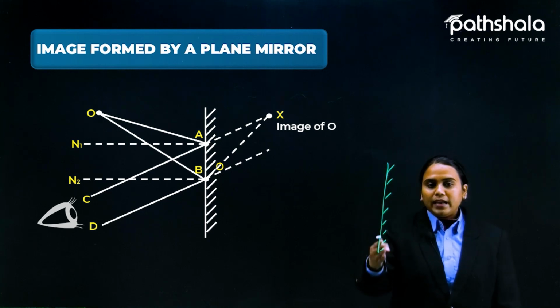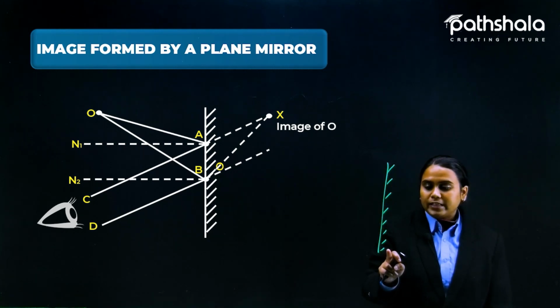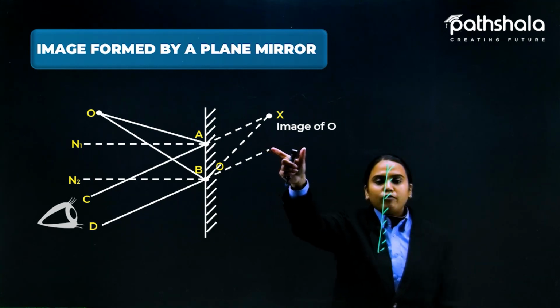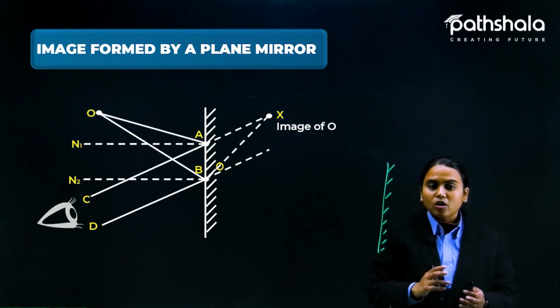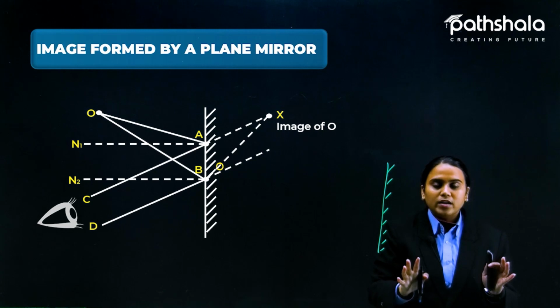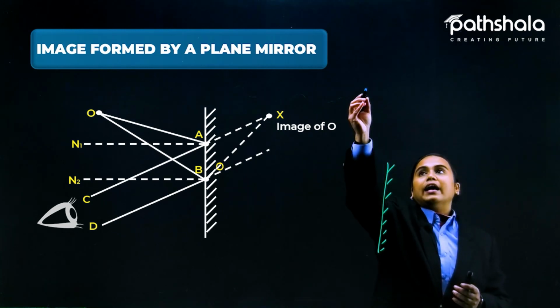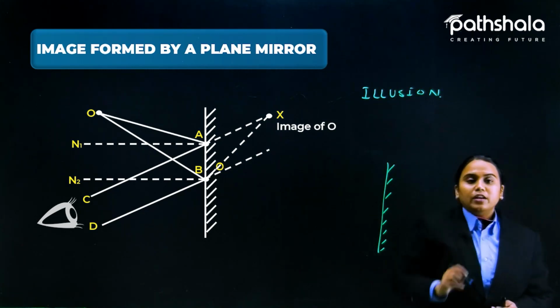This is a plane mirror, and that plane mirror is polished at this part. Is this image actually forming at the back, or are we able to see the back of the mirror also? Nothing is there students, nothing is forming here. It's just an illusion of our eye. Illusion of our eye. What is the meaning of illusion?